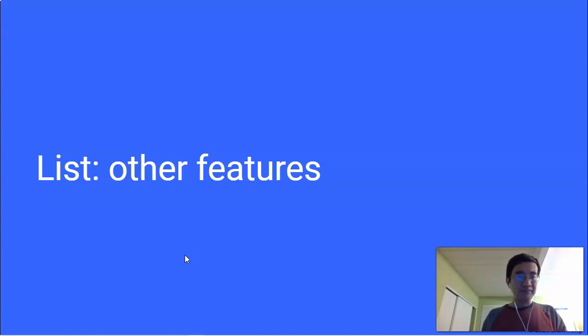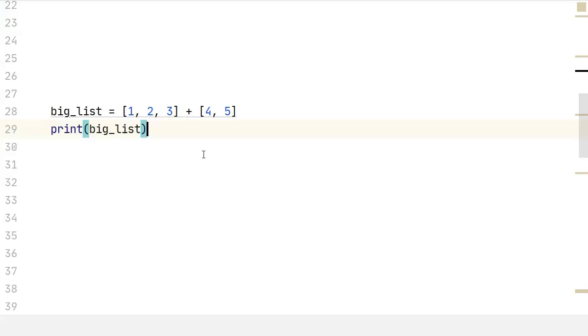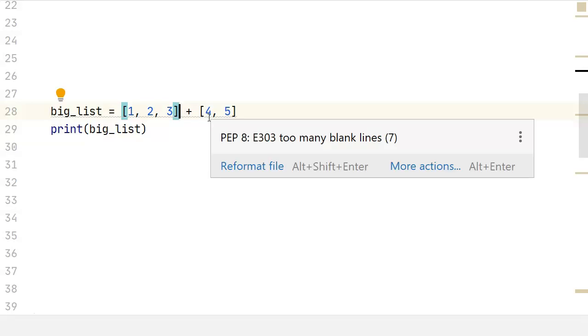In this video, I'm going to introduce you to a few other things that we can do with lists. The first thing is, just like string concatenation using the plus operator, we can concatenate lists together using the same plus operator. So here I have two lists.